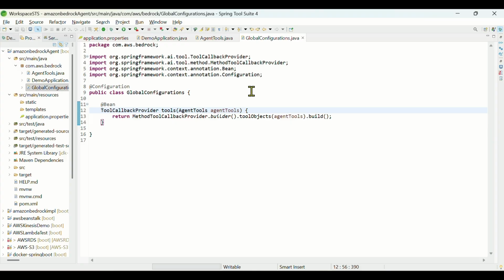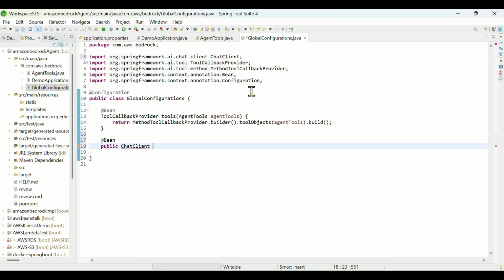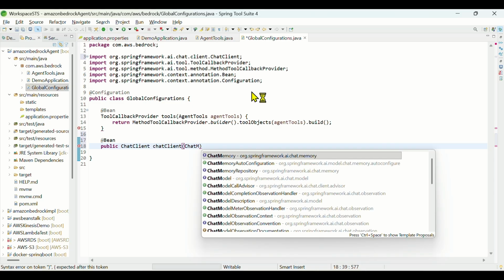So a tool callback provider will be responsible to register the tools, okay, which will be used by the LLM. Okay, so yeah, also along with this, we'll create a bean of chat client. Okay, so we can create one more bean of public chat client, okay, and we need chat model.